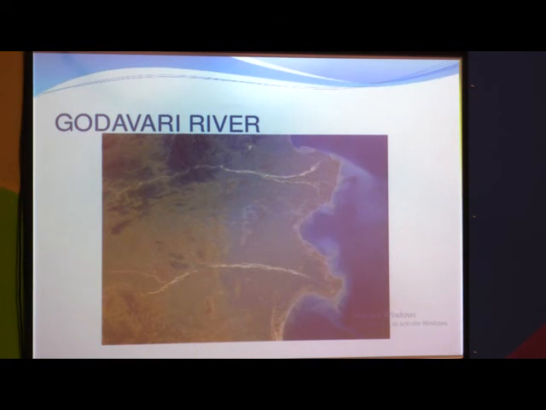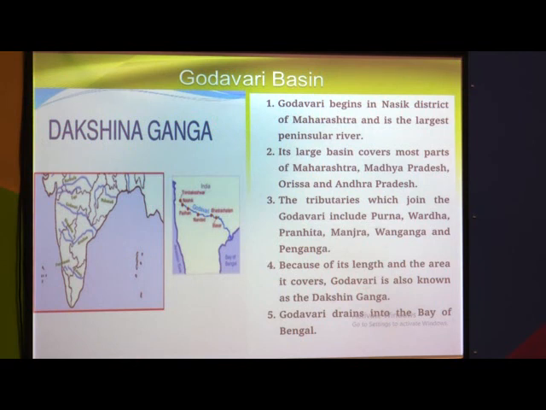See, next one, Godavari. The Godavari is also called Dakshin Ganga, the longest river on the Peninsula Plateau. The origin of the Godavari river is in Nasik district, Trambakeshwar. It covers Maharashtra, Madhya Pradesh, Orissa and Andhra Pradesh, and discharges in the Bay of Bengal.